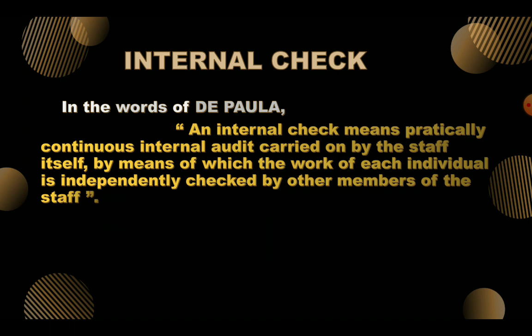Under the internal check system, the work of each individual is independently checked by other members of the staff. No one staff member is allowed to record every aspect of a transaction. The whole work is allotted amongst the staff so that the work of one person is automatically checked by others. In simple words, the work done by one person is checked by other persons. It is an arrangement of bookkeeping routine so that errors and fraud can be prevented by the operations of the bookkeeping itself. Now, that is the definition of internal check.